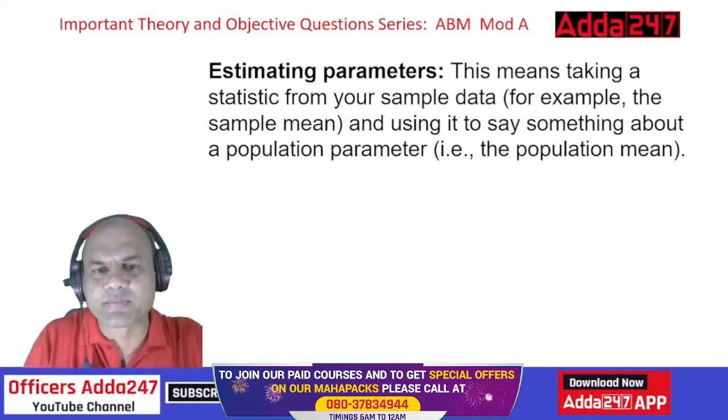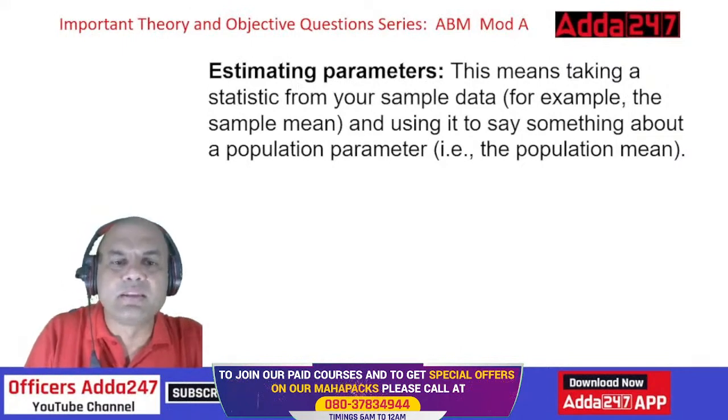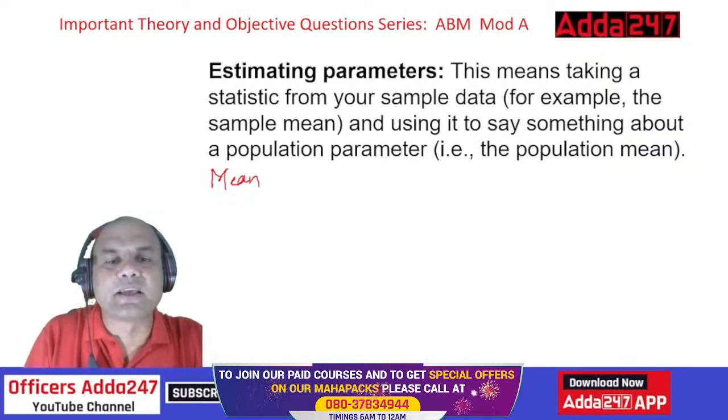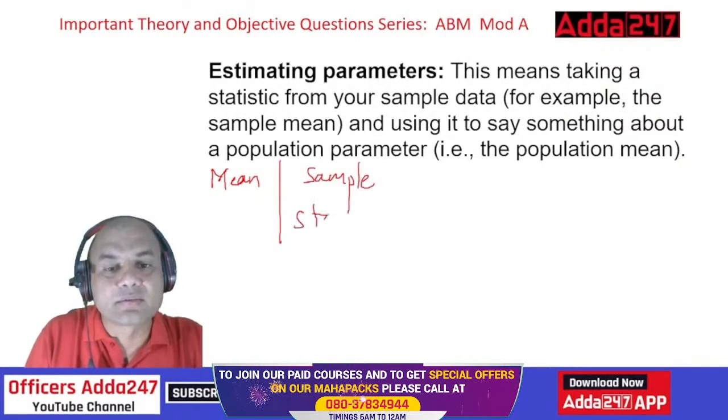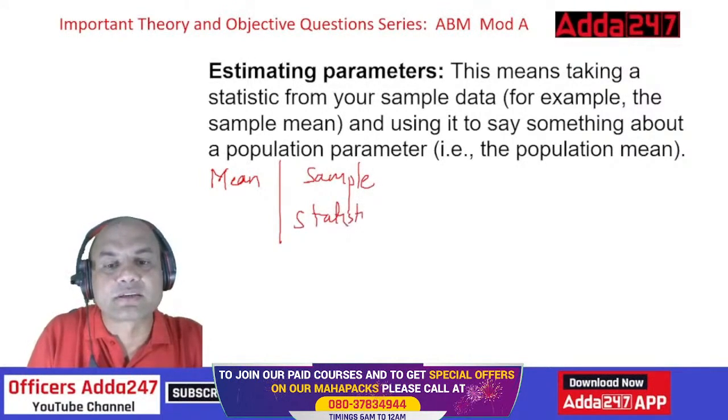Sir, always remember. I'll give you a simple example. Mean. Suppose I find a mean for a sample. It is called a statistic. Mean for a sample is a statistic.